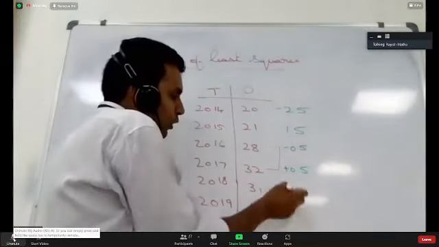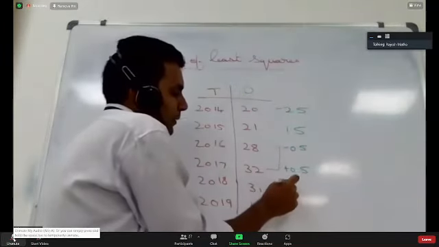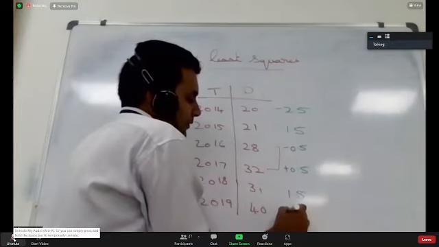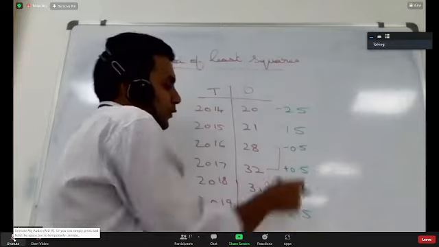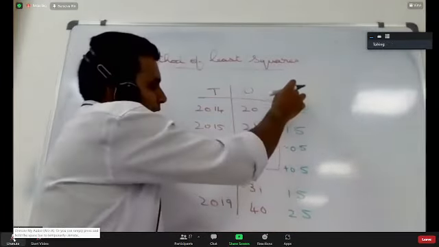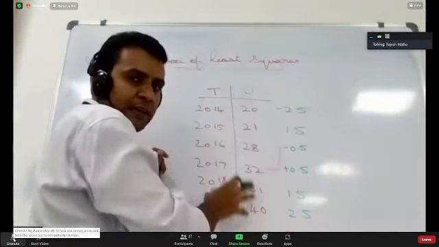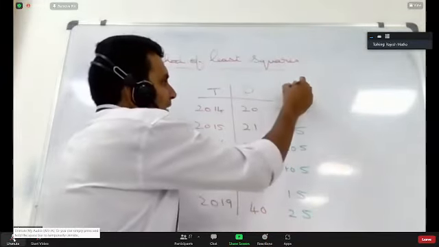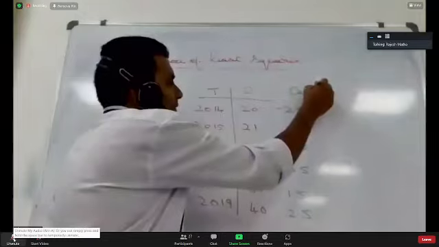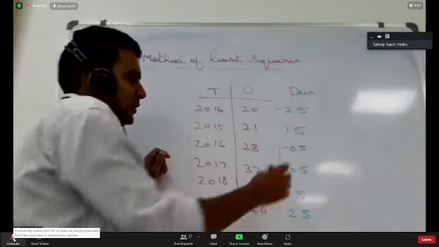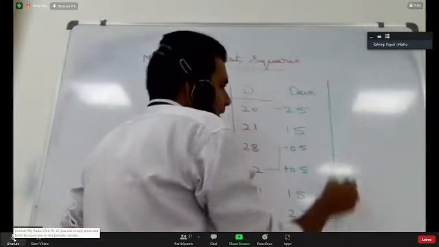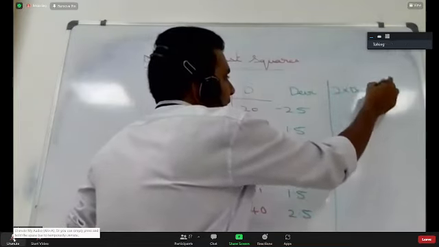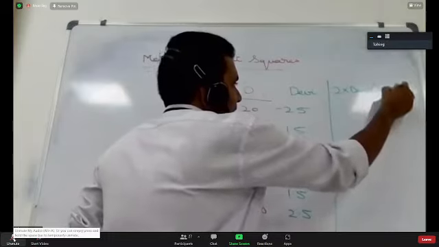As you go down, this is plus 0.5. What will be the next number? 1.5. It becomes 1.5. This becomes 2.5. Okay, so this is not x. First you have to do this for your data. If there are even number of observations, this is what you have to do first. This is called deviation. 2 into your deviation is what is going to be x.